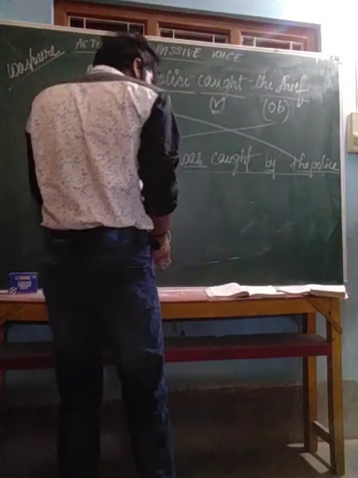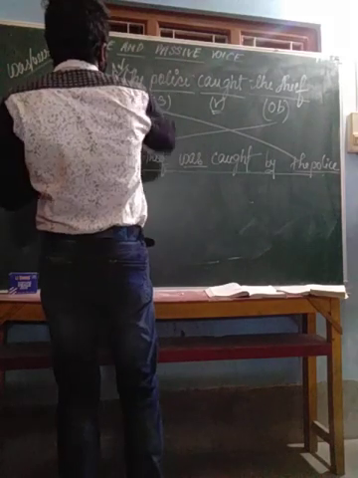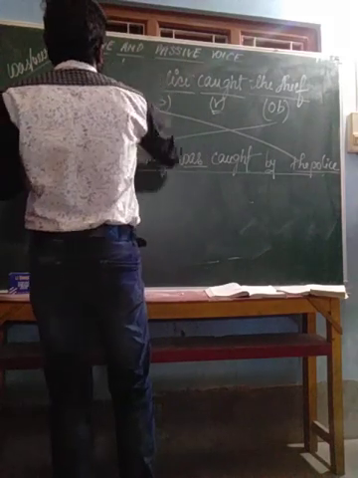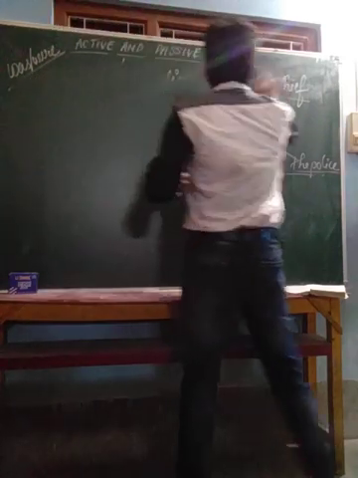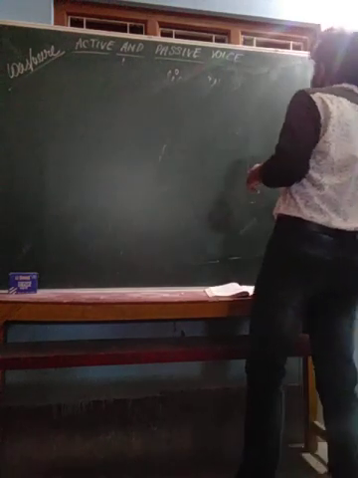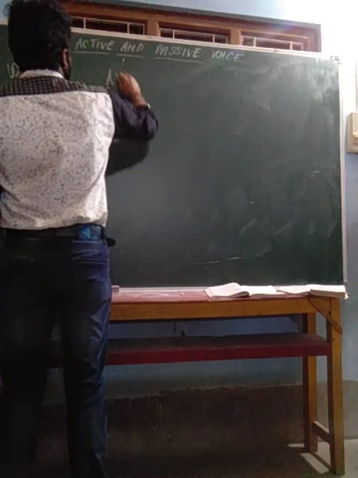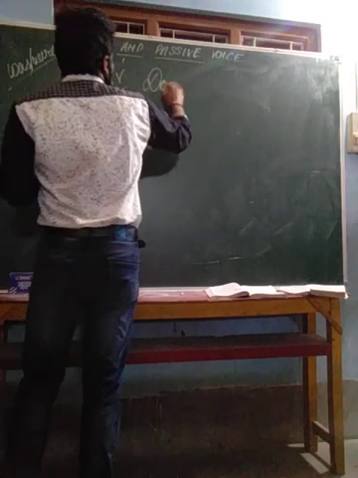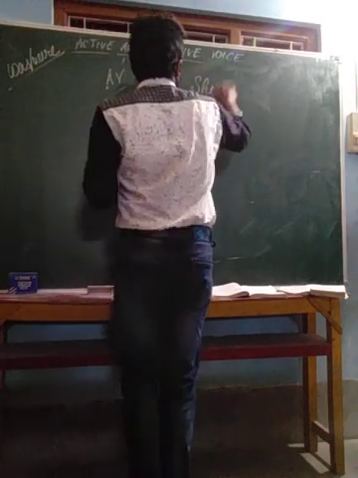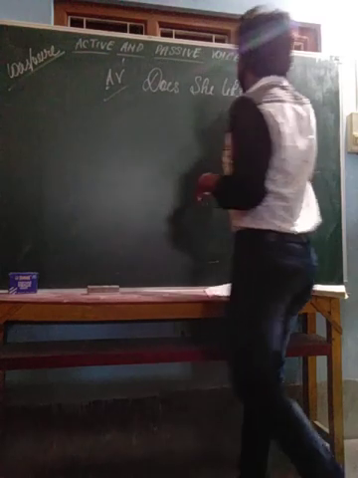And whenever there is a question mark in the sentence, such as "Does she like mangoes?"